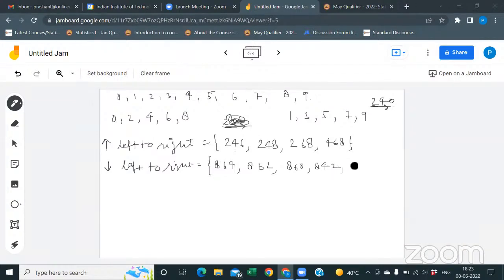842 can be there. Okay, 840 can be there. And what's next? 820, right? Tell me if any number is missed by me. 640 can be there. 620 can be there. 420 can be there. I think it's sufficient.